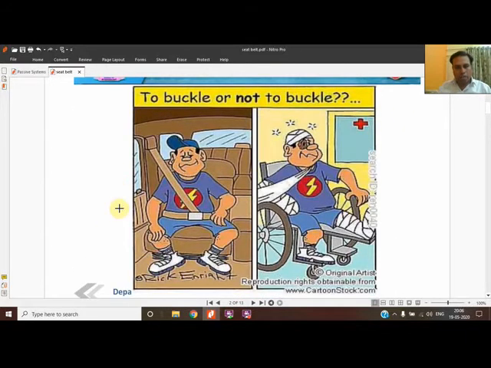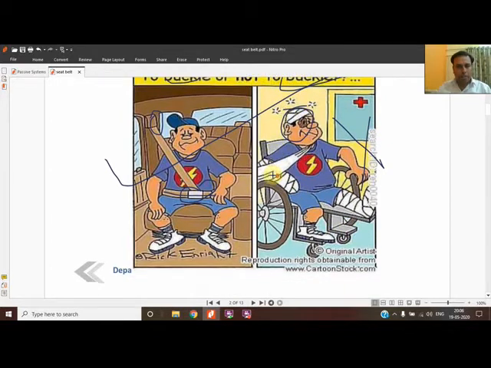I have downloaded one video also, a cartoon that in simple words shows whether to buckle or not to buckle. So that is being shown. If the buckle is there, the 3-point safety belt is working, then the person is okay. And in this one the accident has occurred, and the severe head injury is being shown.